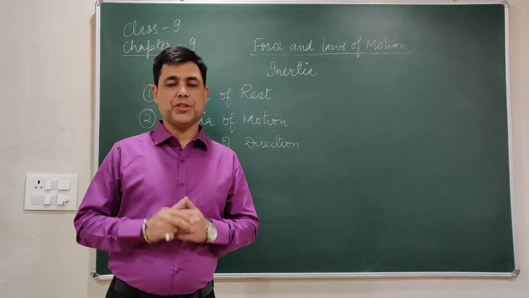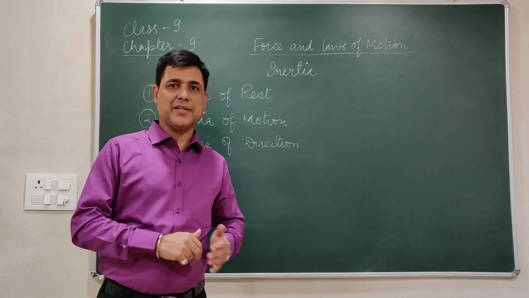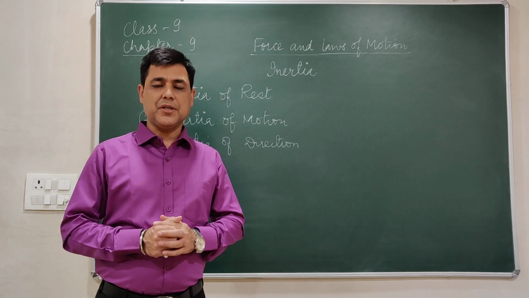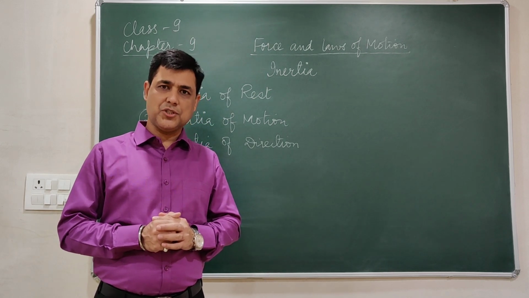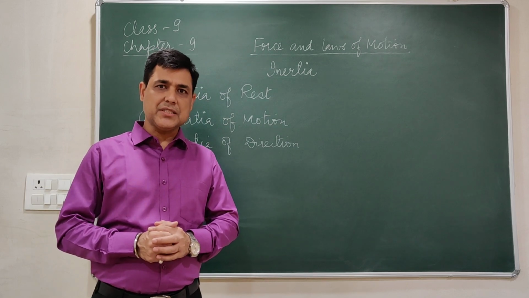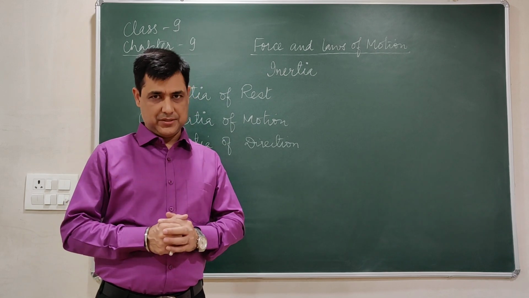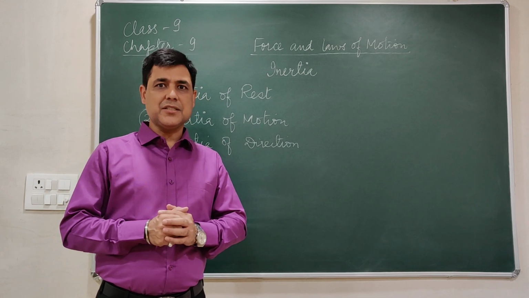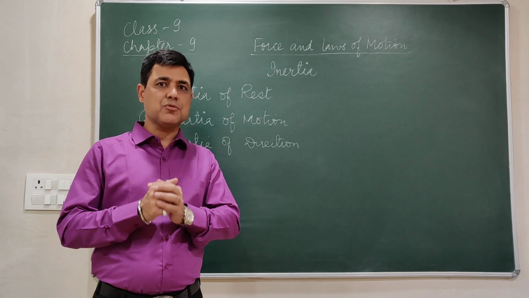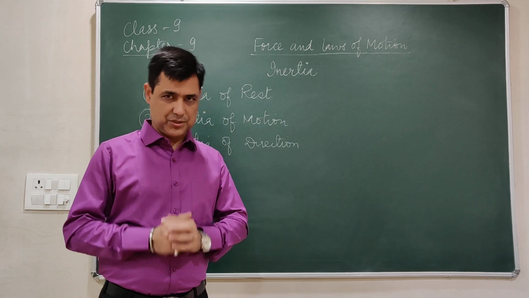Now, inertia of motion. As I have stated, inertia of rest is a property or a tendency of an object to remain at rest. Similarly, inertia of motion means an object wants to remain in the state of motion, and that tendency to oppose coming into the state of rest is called inertia of motion.